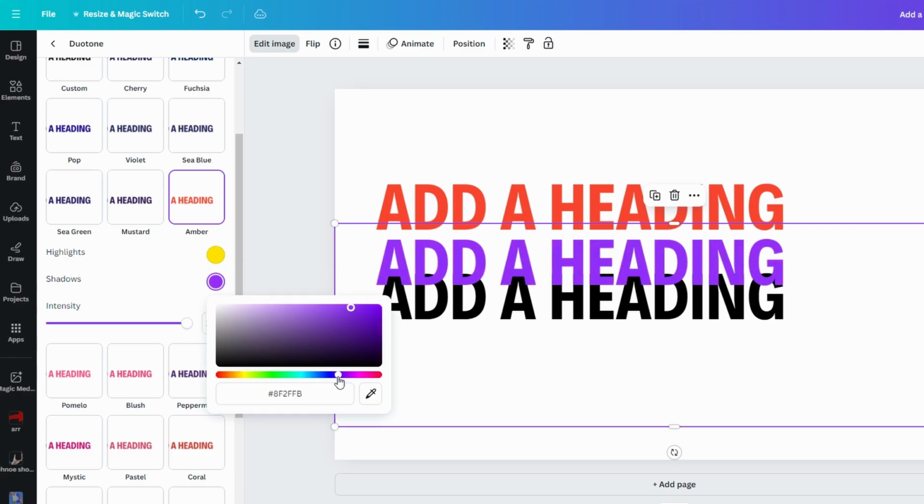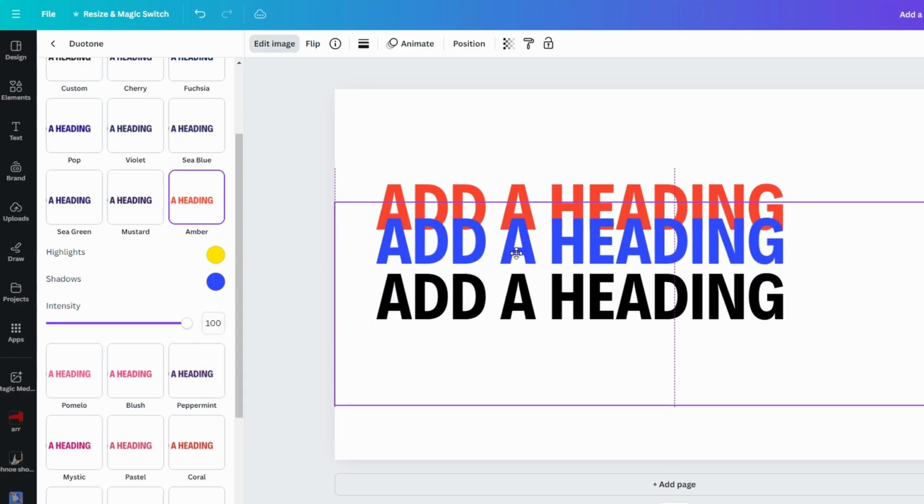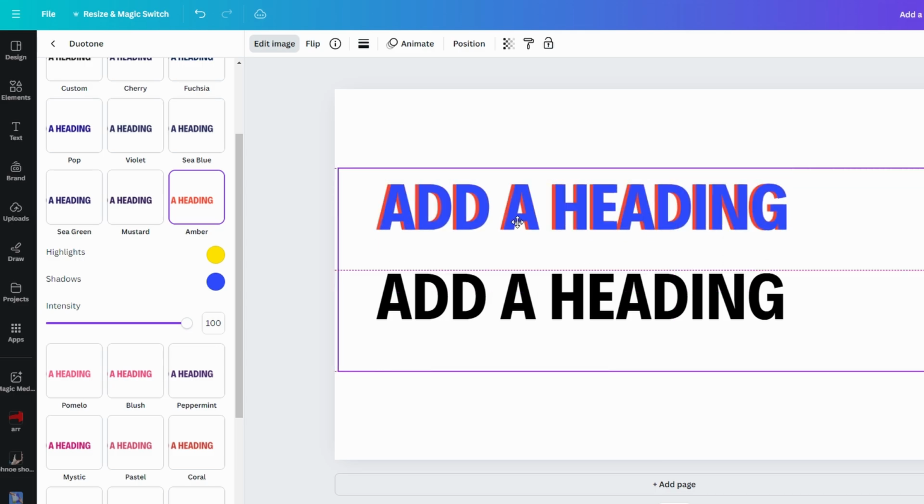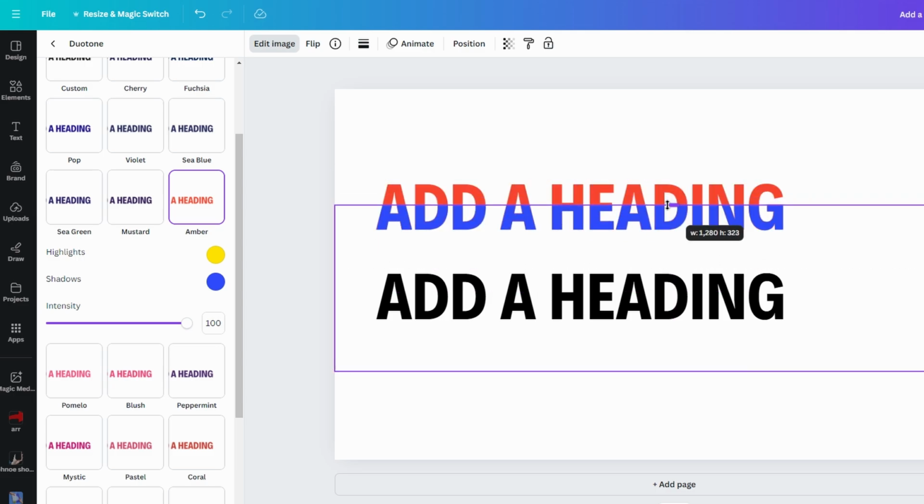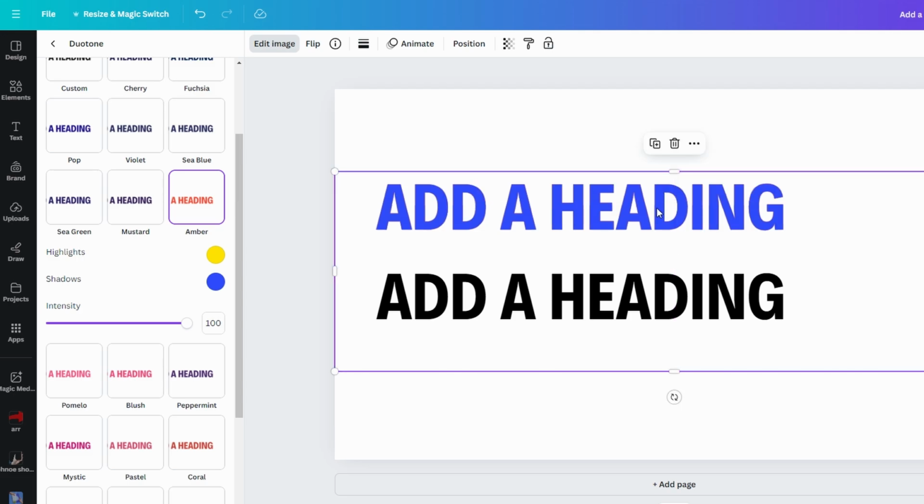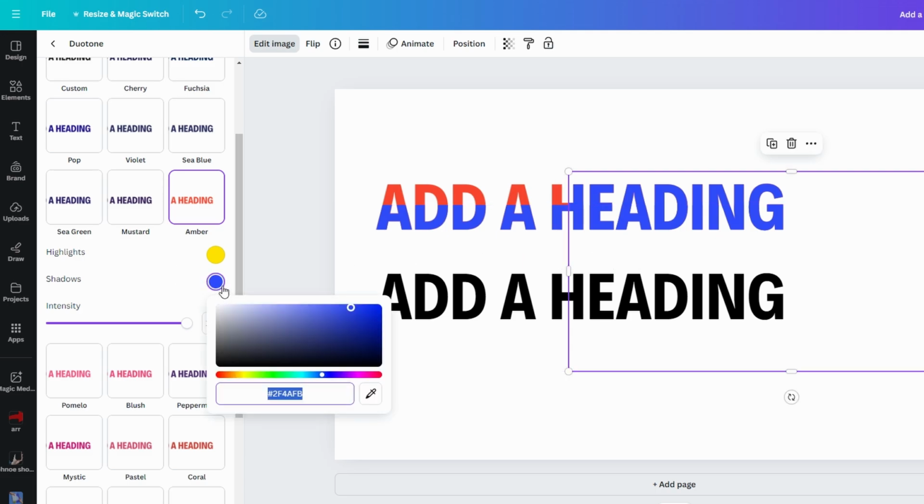Place the second image directly above the first one. Adjust the second image by moving the purple square surrounding it, hiding the parts you don't need to reveal the first color underneath. If you want to add more colors, repeat the steps above with more duplicates of the text image, applying different colors each time.